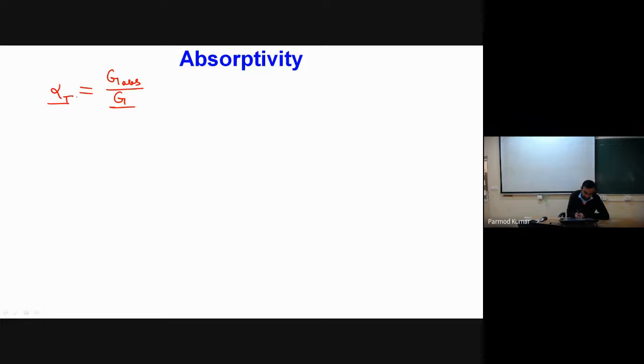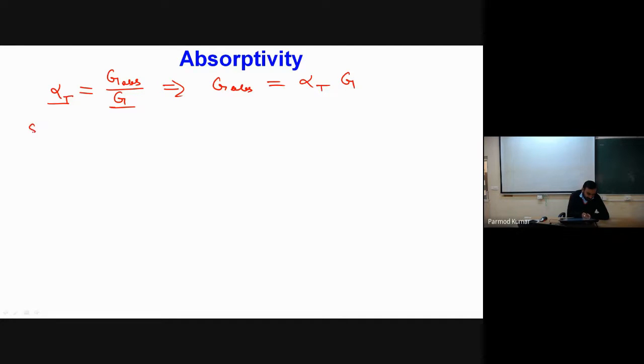So this is our alpha total. So I can say that the absorbed amount will be equal to alpha total times G. Now the way we have defined the value of emissivity, in a similar fashion we can define the value of absorptivity also.